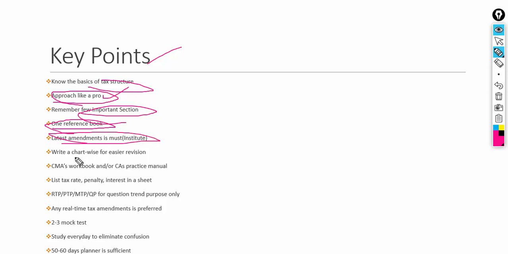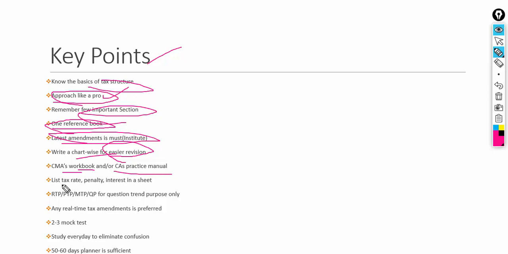Wherever it's possible, try to have a chart-wise structure so that it becomes easier for you, especially during the revision. The CMA workbook or the CA practice manual, you can try to refer to those things. Both are very good from an examination point of view.